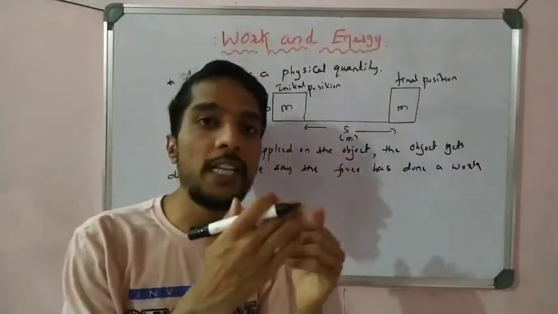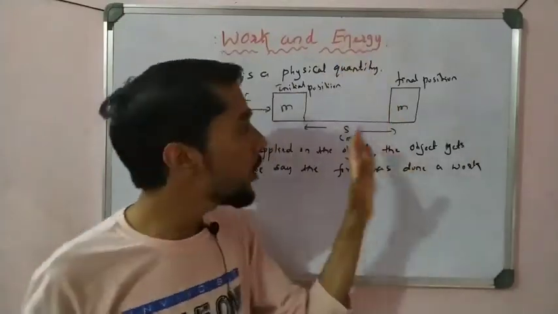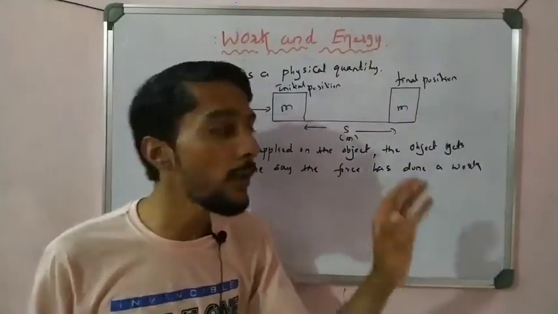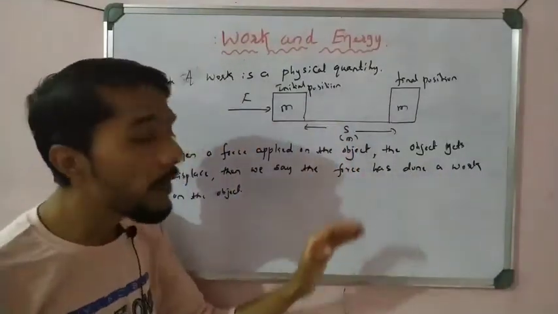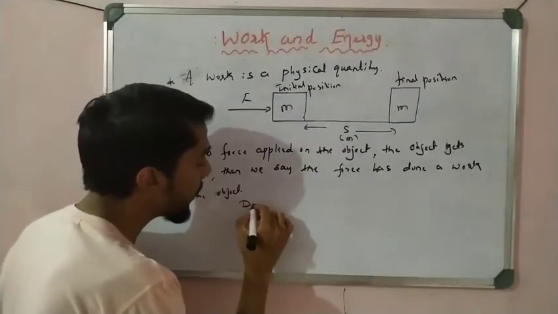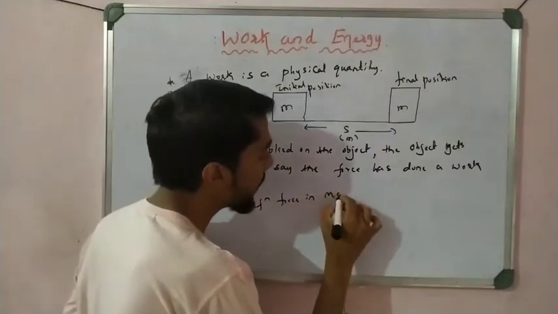And if force and displacement take place, then what happened? Then we say that the work is done. If there is no displacement, then we say that there is no work done on the object. That is a very important point you have to remember. So now we easily define what is work here. Define work in a mathematical formula.